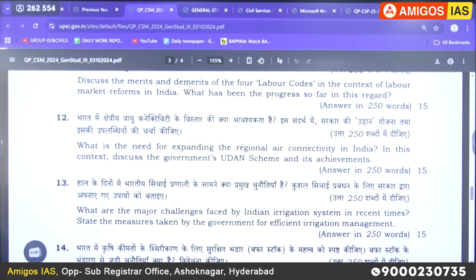To solve these questions, whether they are in prelims or mains, don't ever divide the syllabus into prelims being different and mains being different. That is why we call it PCM.